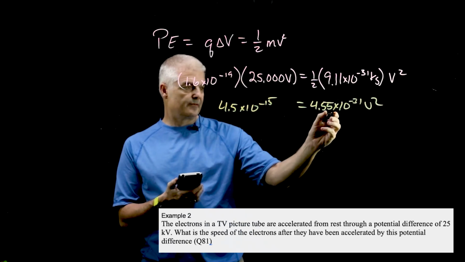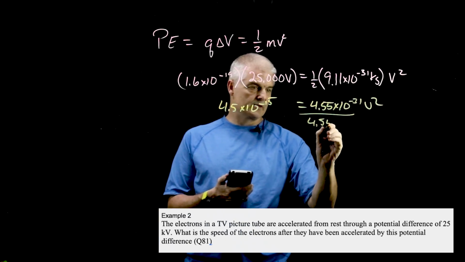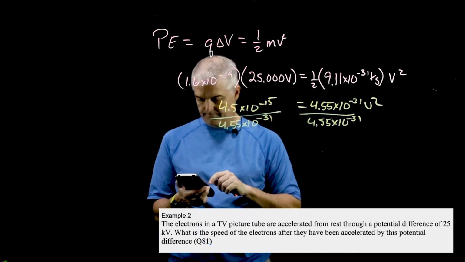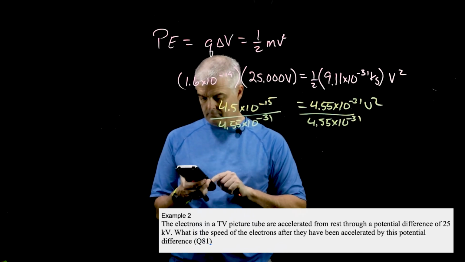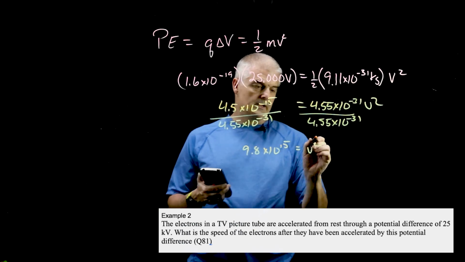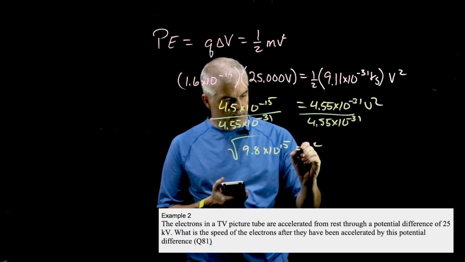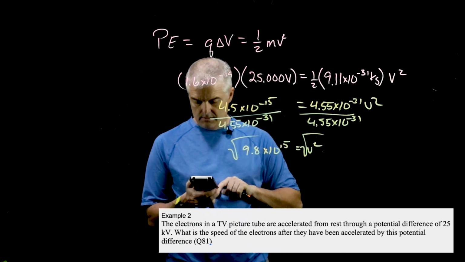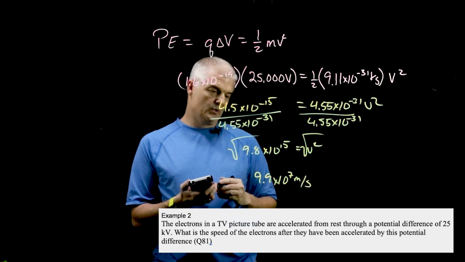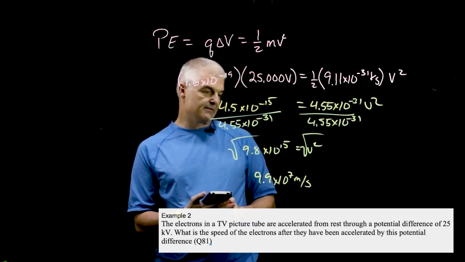That's a V squared, so I'll divide both sides by this term. That equals V squared, so I take the square root of both sides. And I get 9.9 times 10 to the 7th meters per second.